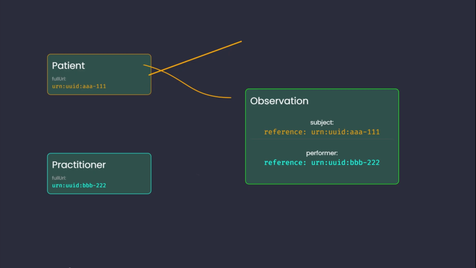Similarly, the observation performer element references the practitioner resource. Ensure that the reference type is correctly specified, preventing downstream system errors during persistence. All references must be relative to the bundle itself, not external uniform resource locators.